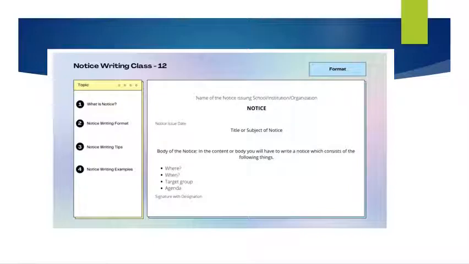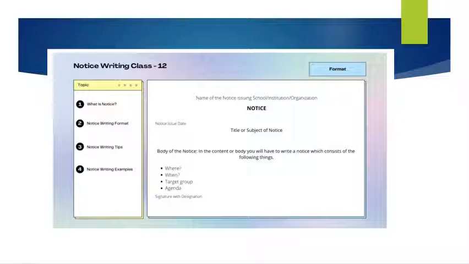Let us study the format of notice writing. So on the top, what is there? Name of the notice issuing school or institution or organization. Then notice, it has to be written in capital letters. Notice issue date, when the notice is issued. Then you can find subject or heading or title, that is written after the date, before the body of the notice, before the matter.